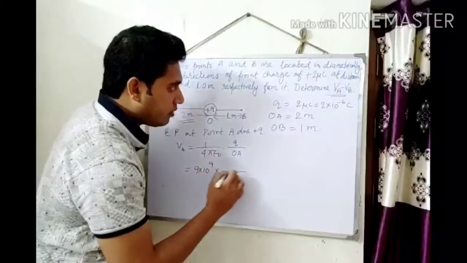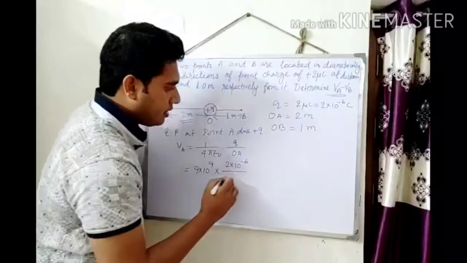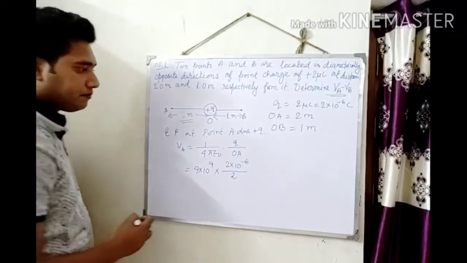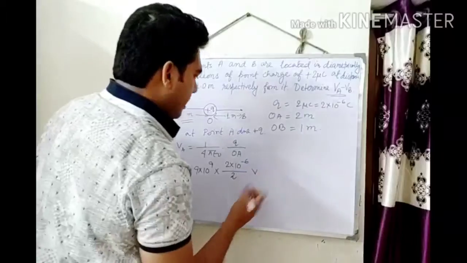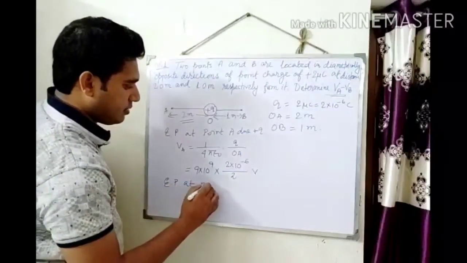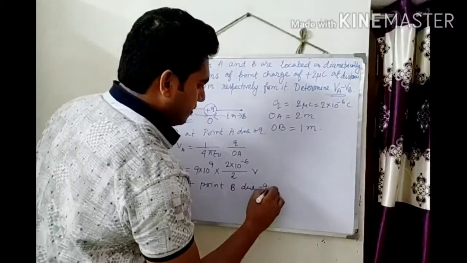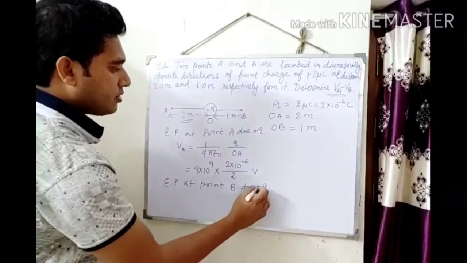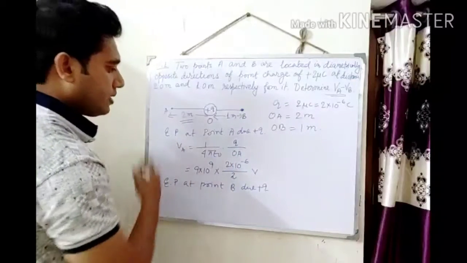Okay, and the value of the charge is 2 into 10 to the power minus 6. Next, OA is 2 meter. Now keep it here like this, and find the electric potential at point B due to plus Q charge.